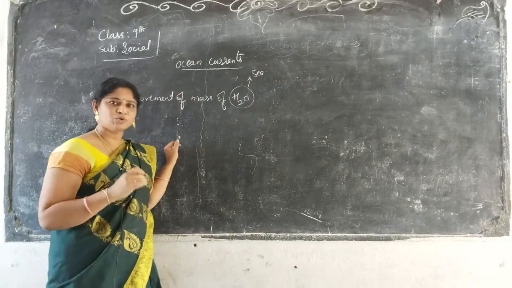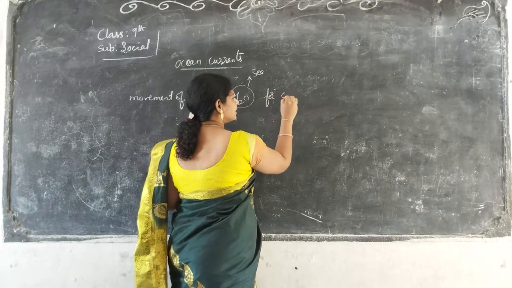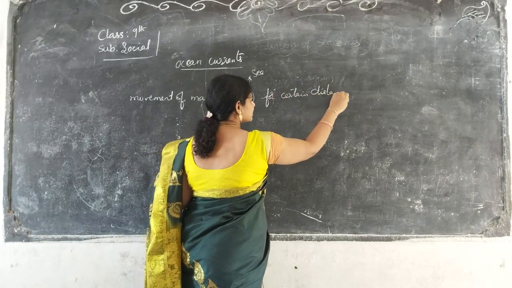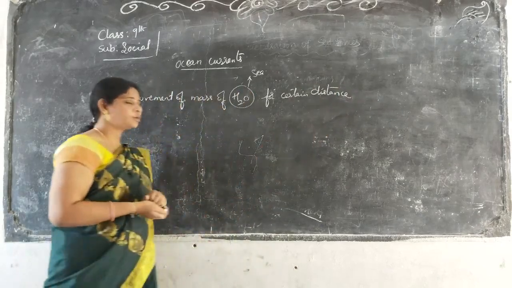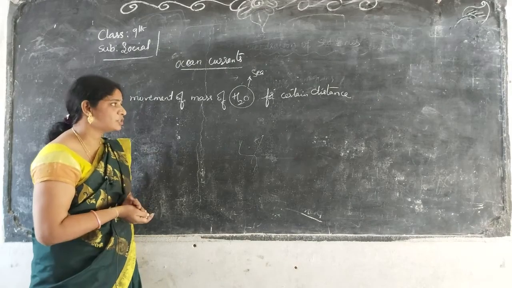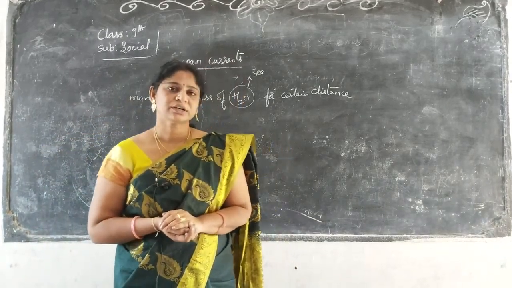That movement of water over a certain distance is called an ocean current. It moves with a certain force, so the movement of a mass of water with certain force over a certain distance is what we call ocean currents.